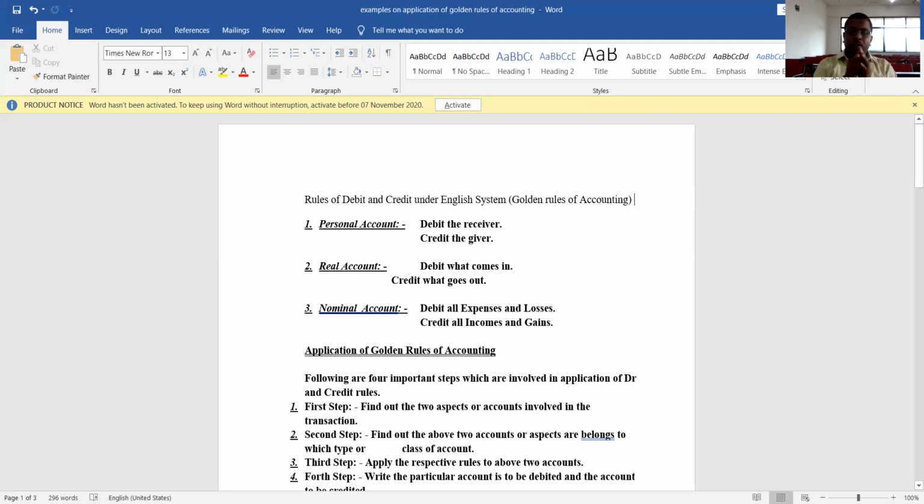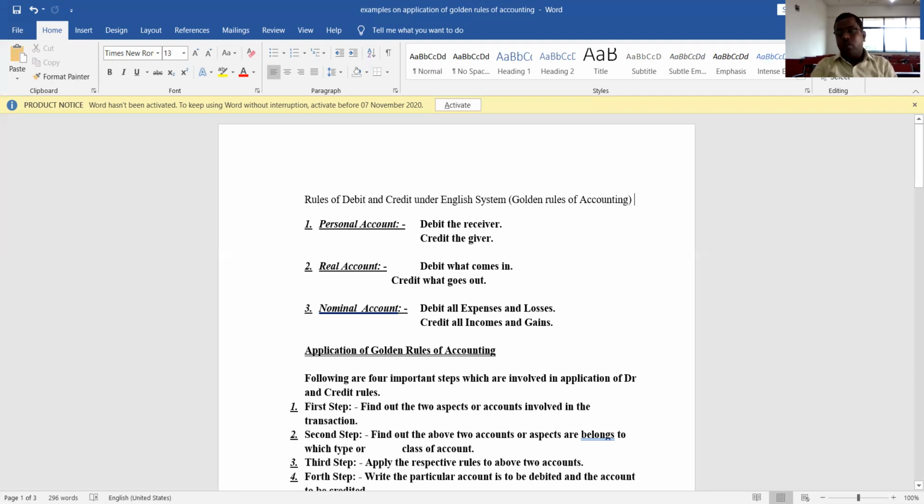Then the third one is nominal account. As we all know, this particular account deals with all kinds of expenses and losses, and it deals with all kinds of incomes and gains. So if there are any expenses and losses, they should be debited. If there are any incomes and gains, they should be credited. So the debit and credit rule of nominal account is: debit all expenses and losses and credit all incomes and gains. That is the rule of nominal account.